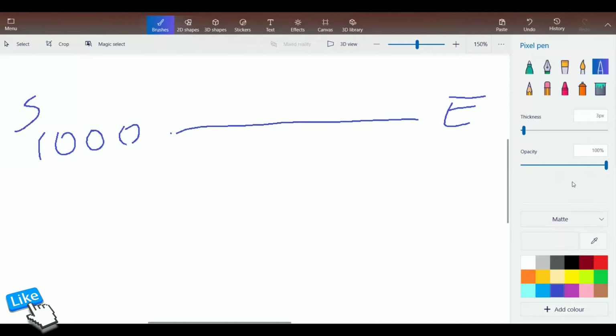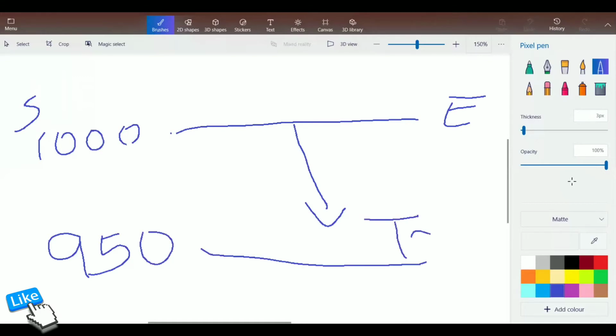So now, you're thinking that it will fall, so your target will be on the lower price side. That means below this. You think it will go down to 950. So this will be your target. Similarly, what will be your SL? Your SL will be on the upper side.